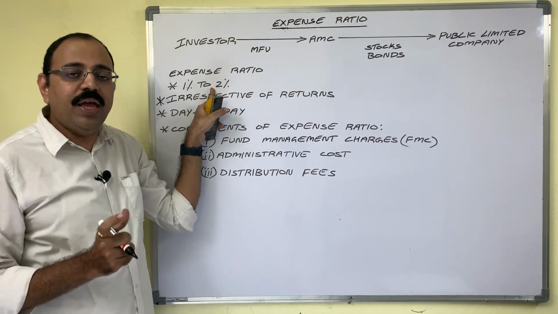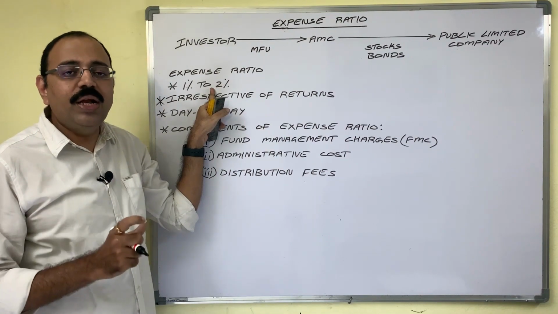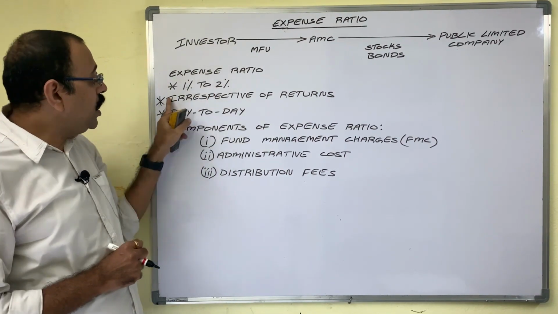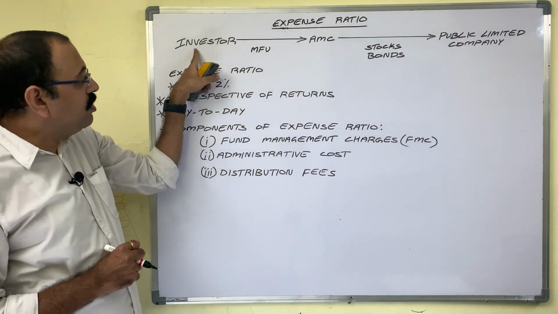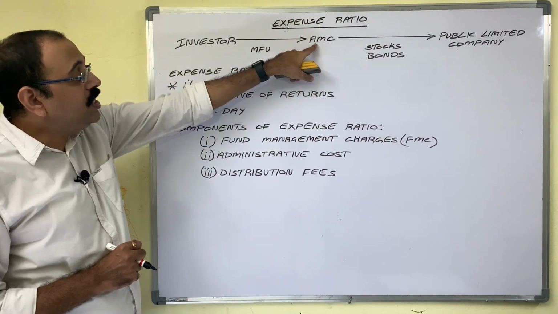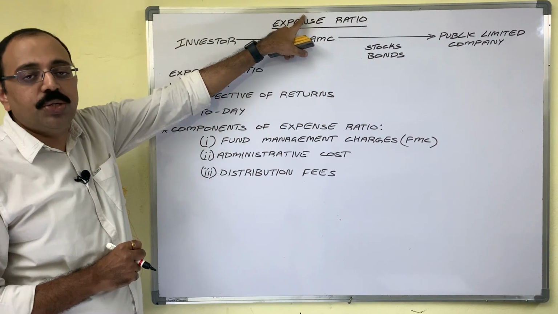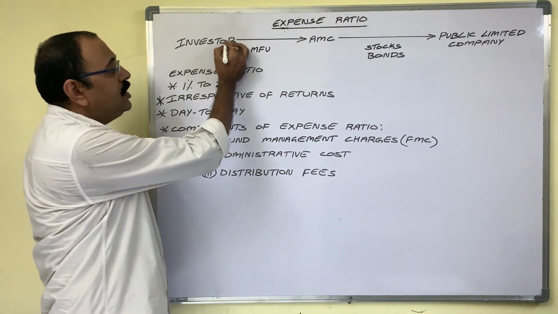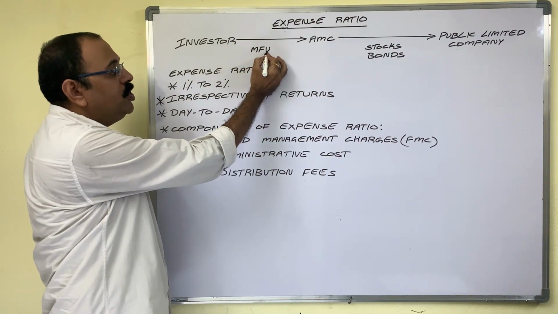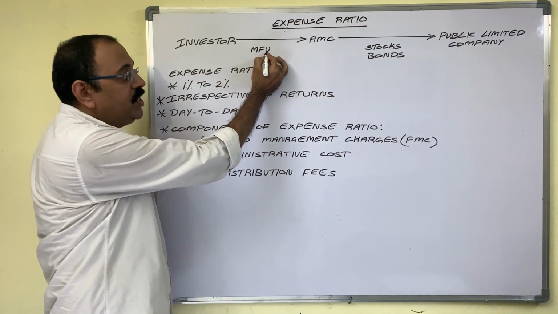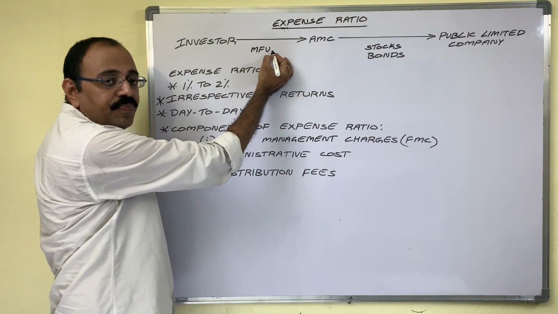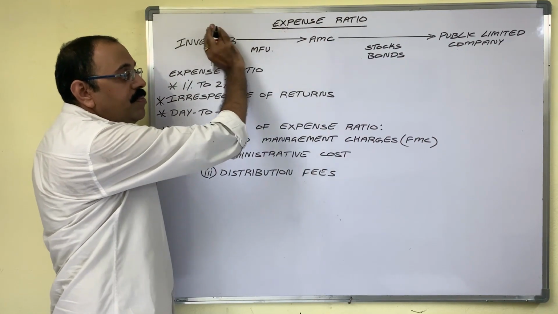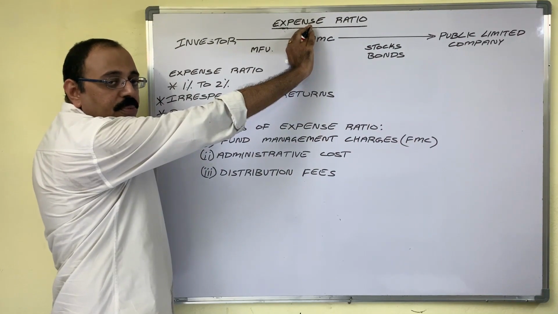It is fixed by SEBI, Securities Exchange Board of India, and irrespective of the returns to investors, AMC charges expense ratio. Means what? Here the investor purchased mutual fund units which are issued by AMC. Thus AMC is collecting funds from several investors.